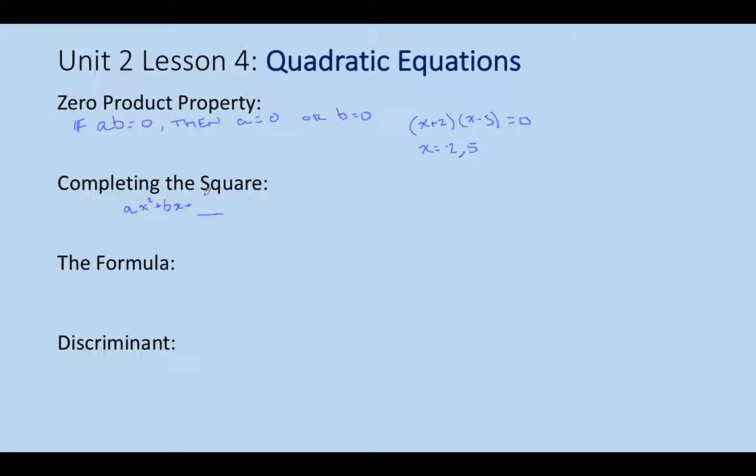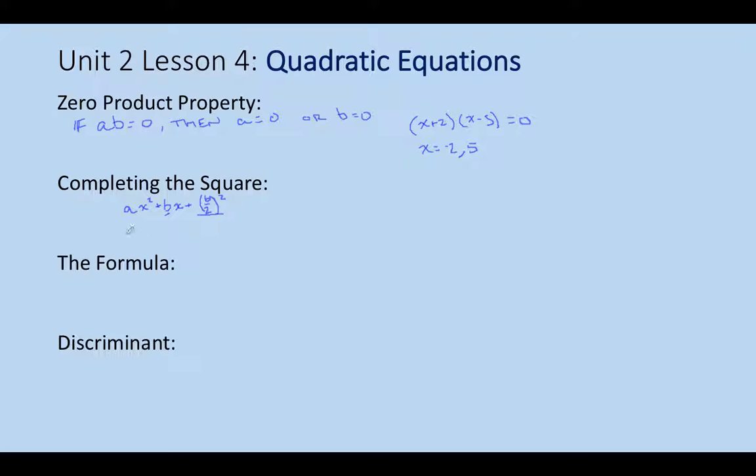What that would always wind up being is you take b, whatever this value is, divide that by 2, and then square the whole thing. So take half of b, squared, and that's going to give you a perfect square.